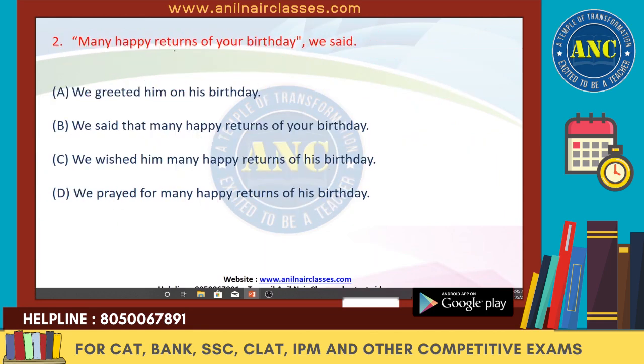Next one. "Many happy returns of your birthday," we said. Now here what is happening? It's again what type of sentence? You are giving blessings to someone. You are wishing someone, right? So you are wishing the happy birthday to somebody. So let's have a look at the first thing we needed. It should state that somebody is wishing a birthday. So it says we greeted him.